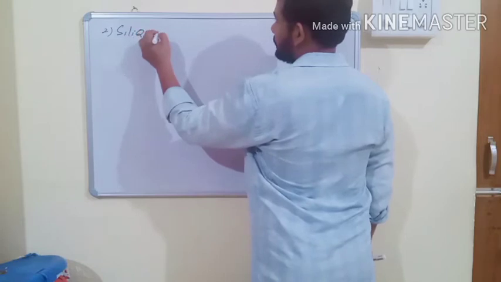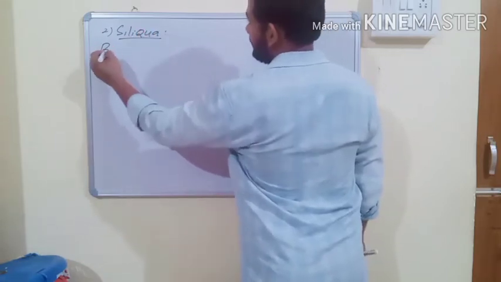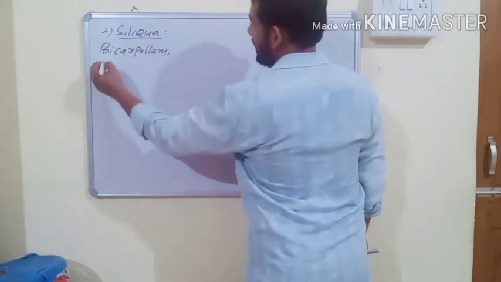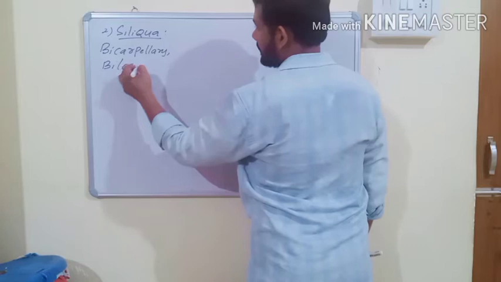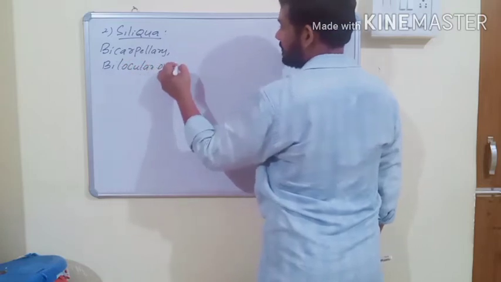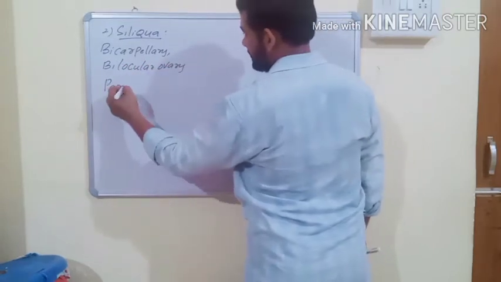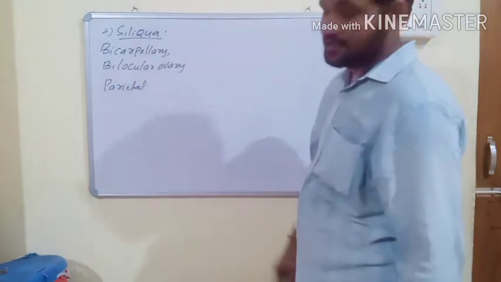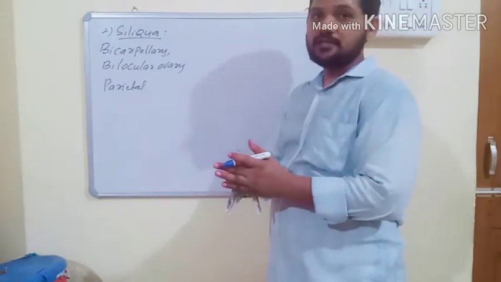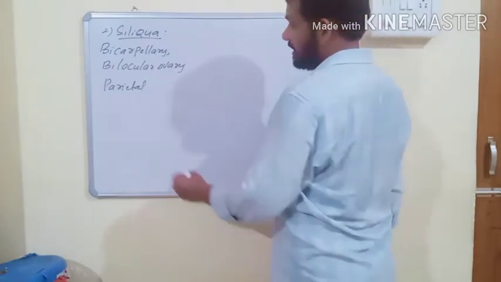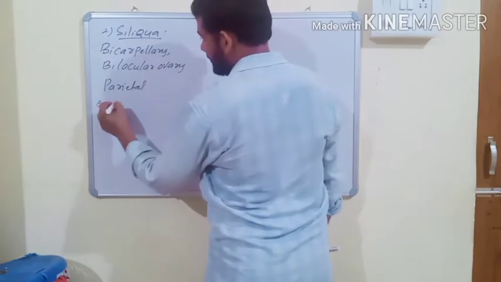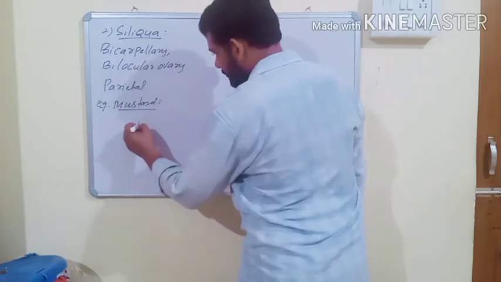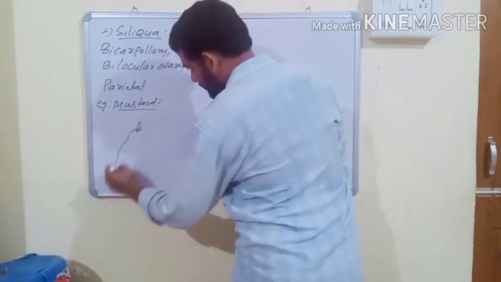And this fruit develops from a bicarpellary, bilocular ovary with parietal placentation. And the siliqua fruit dehisces from base to apex. And this type of fruit is usually observed in mustard. If you observe the fruit of mustard,